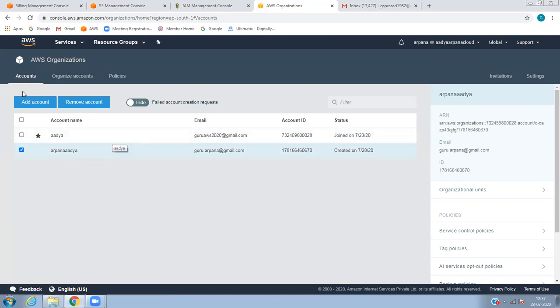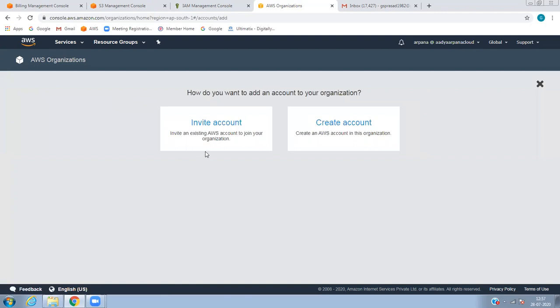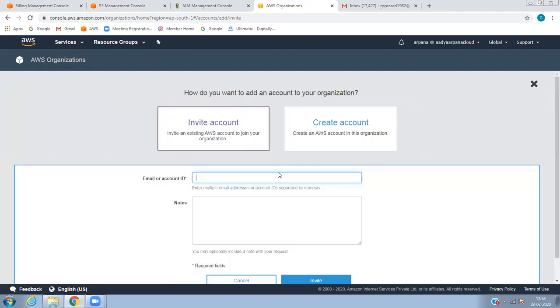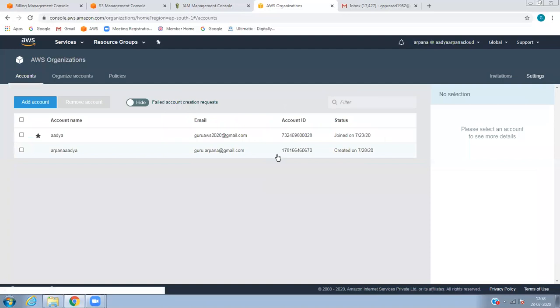How to add an account? Just click on add account. Either you create here or invite an account. If you know the account ID, you have to invite. The invite will go to that particular user and he has to accept. Once he has accepted, it will show as created.